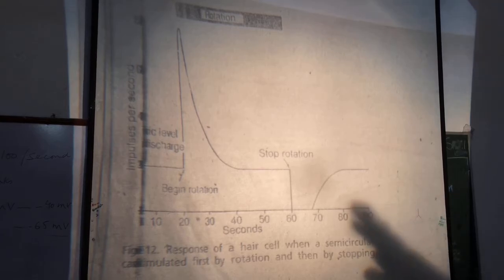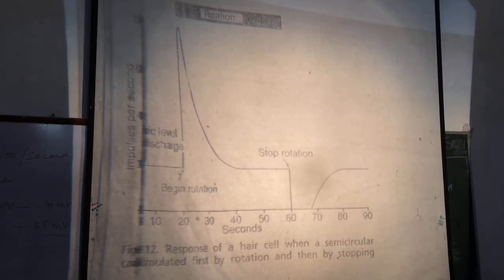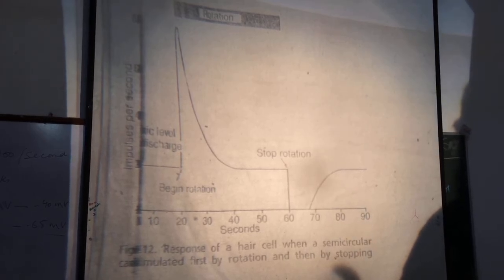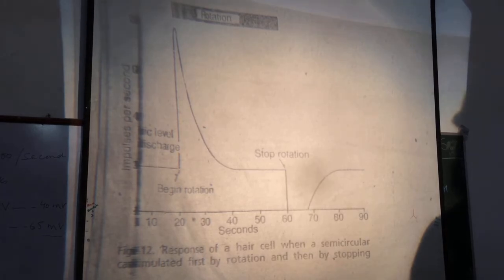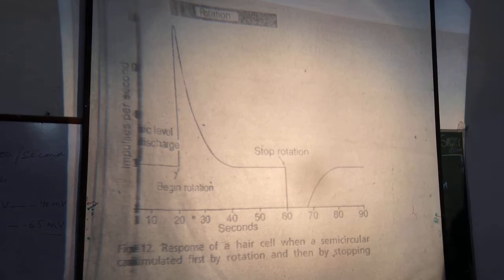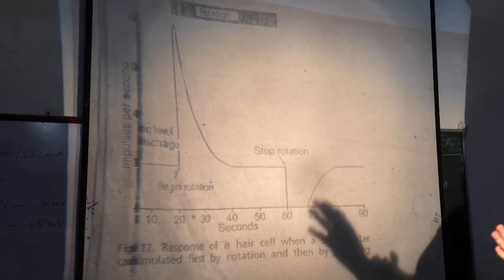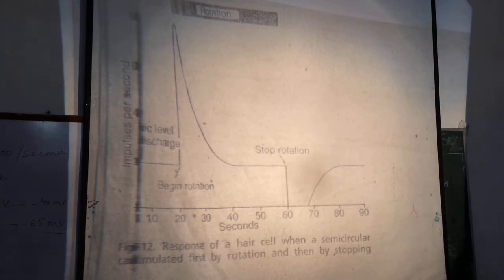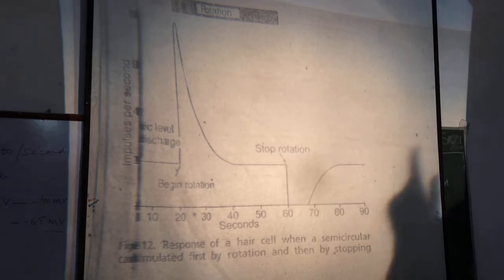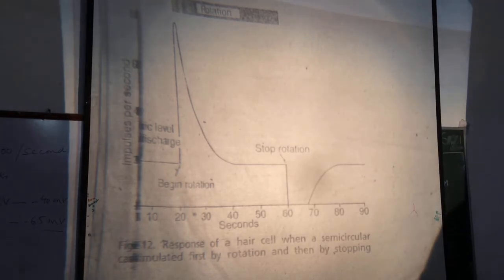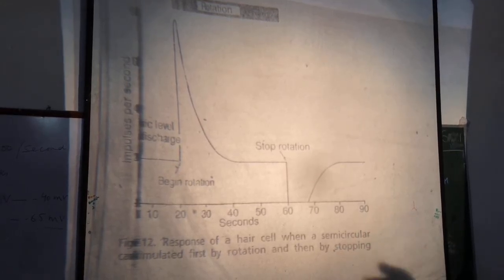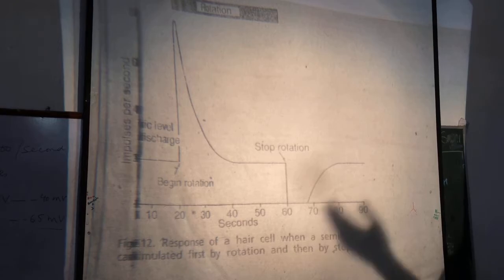Within some seconds, the endolymph overcomes inertia. It also starts moving in the same direction, that is, the direction of rotation, and now there is bending of the cupula or the stereocilia in the opposite direction.